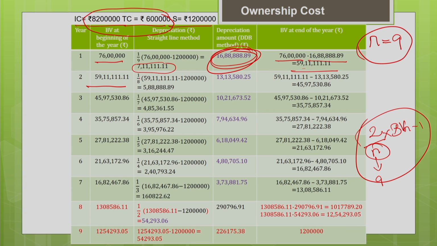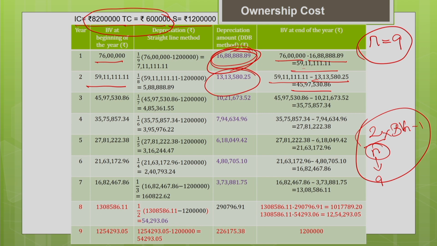Now the number of years left in the recovery period from the beginning of the second year to the end of the useful life is 8. Now this book value at the beginning of this year minus your salvage value gives you the depreciation. Now you can calculate the DDB method. The book value at the end of the year is the book value at the beginning of the year minus whichever depreciation is higher. Obviously the DDB depreciation is higher, so I have taken that. So this is your book value at the end of year.